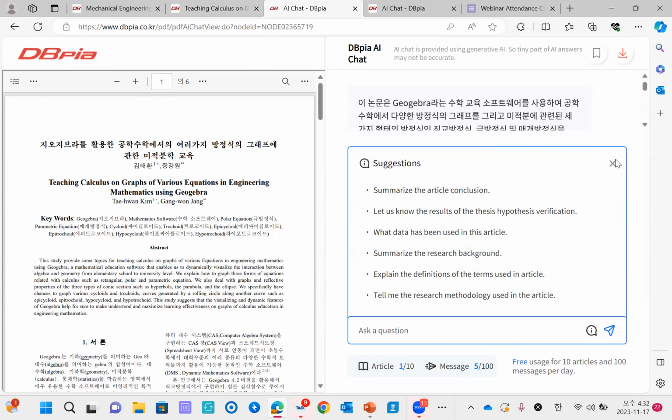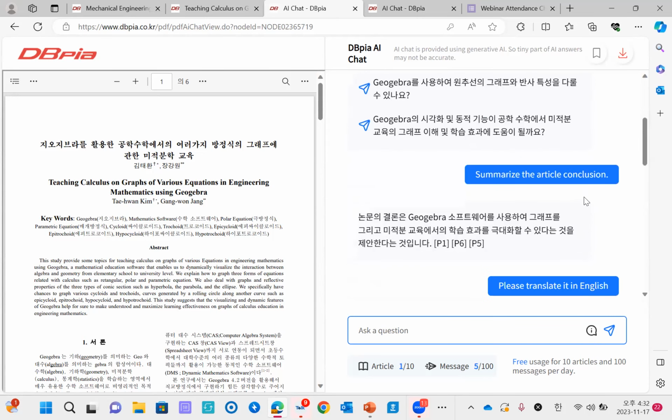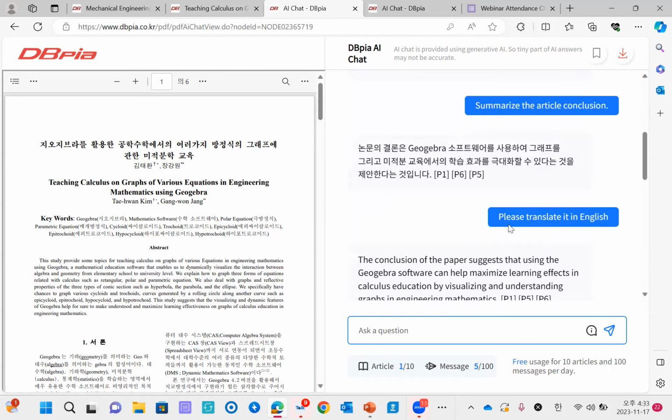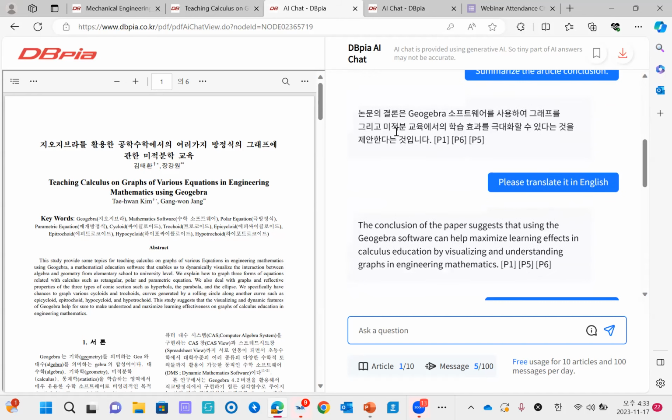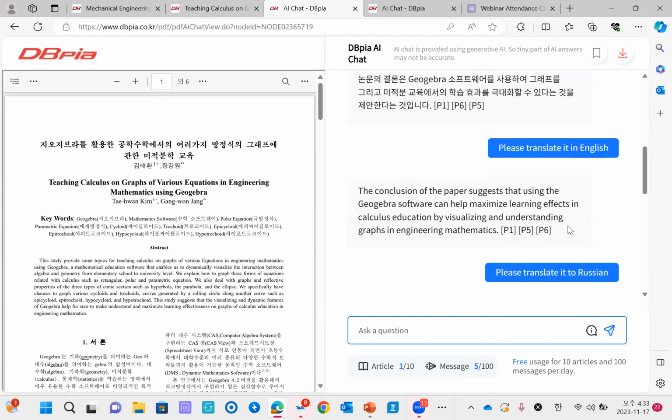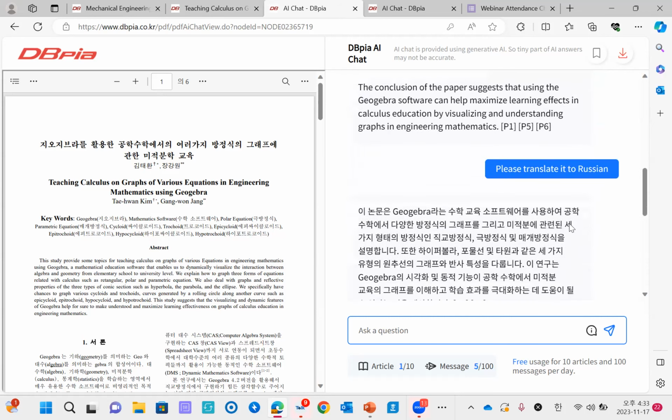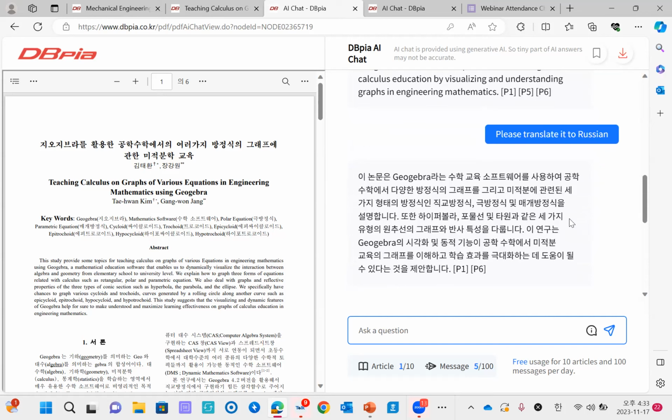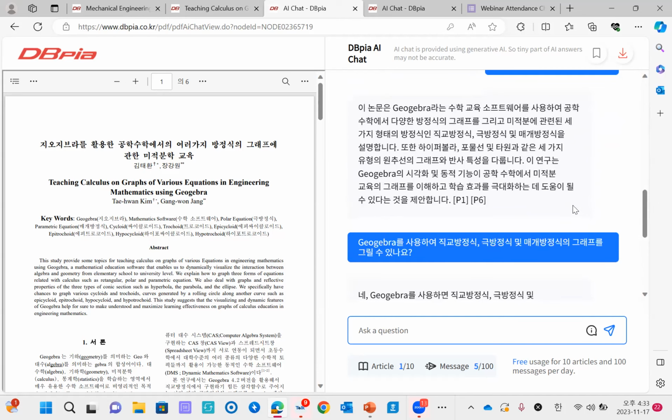So you can click whatever suggestion here, and then I've already clicked it. Then you will see Korean first. But if you type like this, please translate it in English, then it will translate the Korean to English. Then you can use this AI chat function more easily. Actually, I have tried to translate it into Russian too, but unfortunately, some contents could work, but some content like this could not work. So I think you have to try it by yourself to check it.